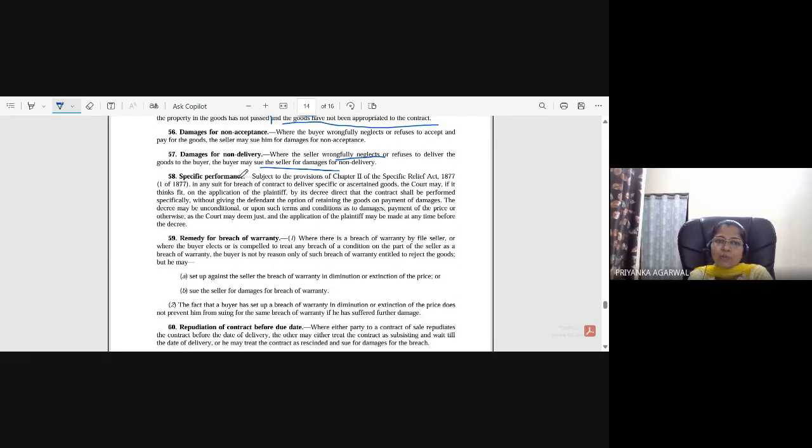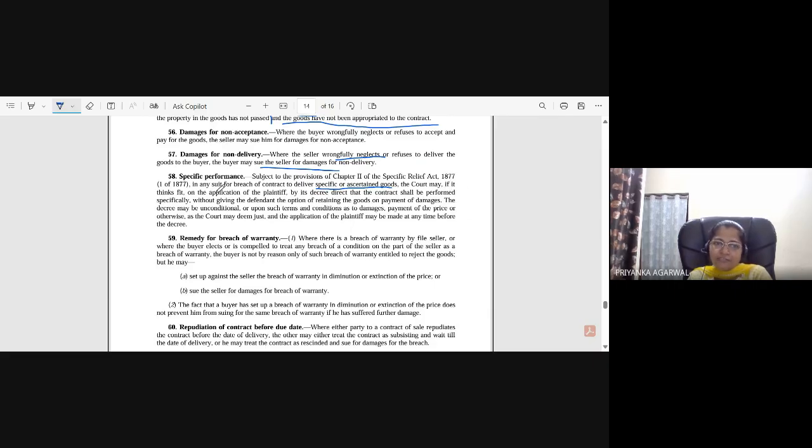Okay, specific performance. Subject to the provision of Chapter 2 of the Specific Relief Act 1877, in any suit for breach of contract to deliver specific or ascertained goods, see, specific or ascertained goods. So by this you have an understanding that specific performance is only possible in case of specific or ascertained goods. Okay, not in other types of goods like unascertained goods or future goods.